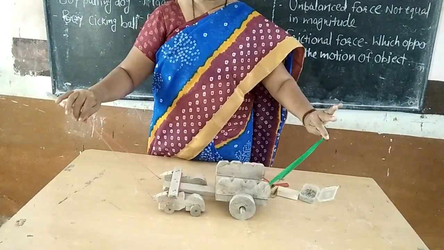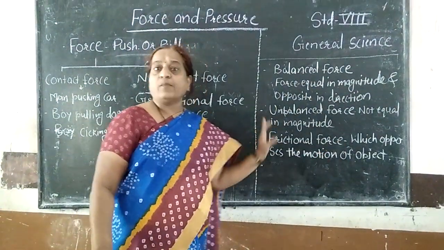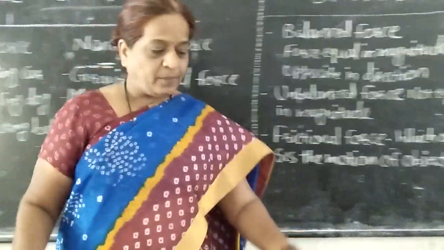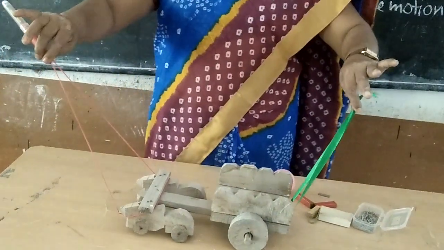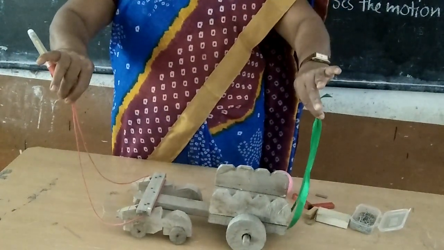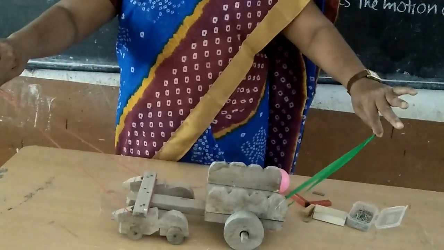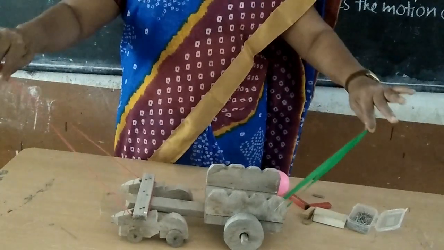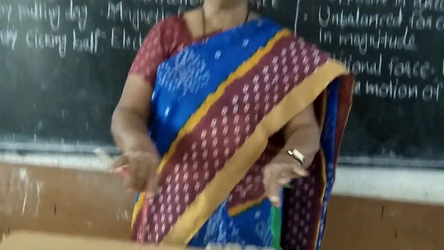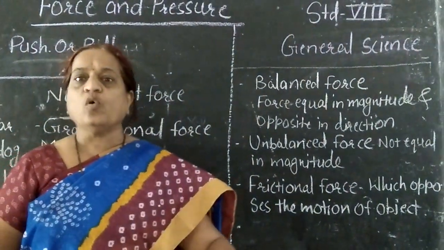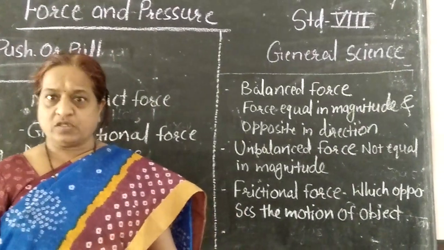So this is a balanced force. So what is meant by balanced force? Balanced forces are equal in magnitude but opposite in direction. Such a type of force is known as a balanced force. In balanced force, there are two forces acting on the same object. Their magnitudes are the same, only the directions are opposite. The two equal forces cancel each other, and because of that, the net force on the object is 0, and hence no motion takes place in the object. Such a type of force is known as a balanced force.